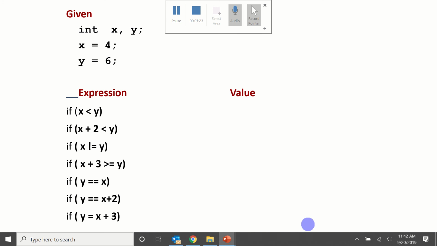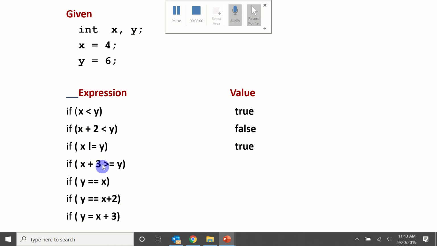So given these examples, you have x and y, they're integers. We initialize x to be 4 and y to be 6. Does this expression get evaluated as true or false? If x is less than y, should be true, right? What about x plus 2 is less than y? 4 plus 2 is 6. 6 is not less than 6. 6 is less than or equal to 6, so it would be true if there was an equal sign after this less than symbol. Right now it's false. Is x not equal to y? The answer is true. They are not equal.